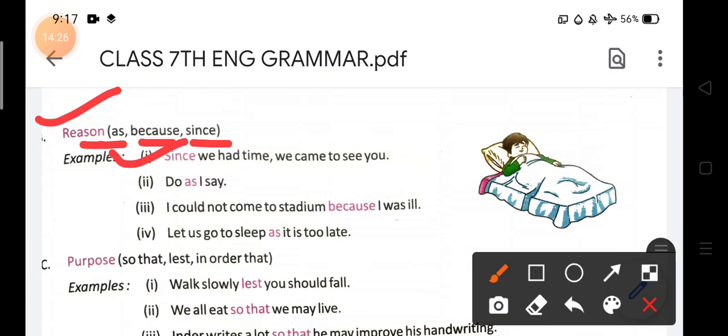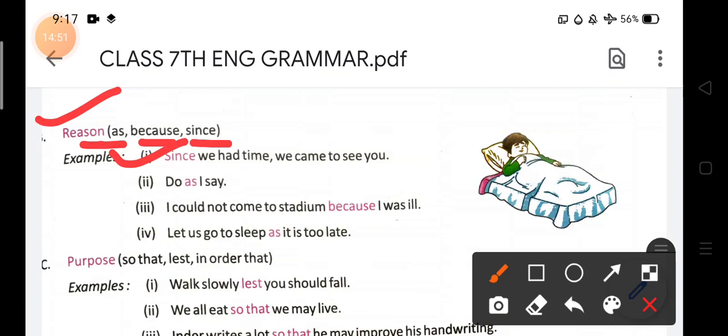So in this way we can understand these are dependent sentences, because for their meaning they are dependent on each other. In this way they are called subordinating conjunctions. Because when you study subordinating conjunctions, एक सेंटेंस दूसरे सेंटेंस पे अपनी मीनिंग के लिए निर्भर होता है. Okay, since we had time we came to see you.